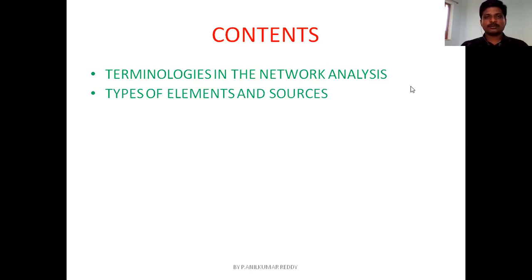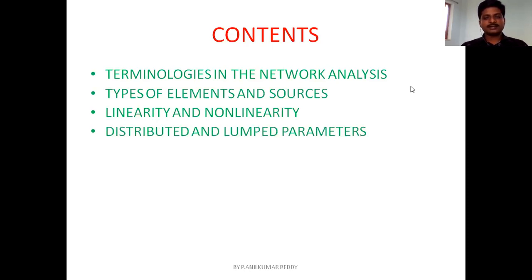You are going to classify elements based on whether they are taking energy or giving energy. Another classification is whether the system is linear or non-linear. The third classification is whether the system is a distributed parameter system or a lumped parameter system. For now, I'm just going to tell you the contents. While we are discussing, we will go into the details.